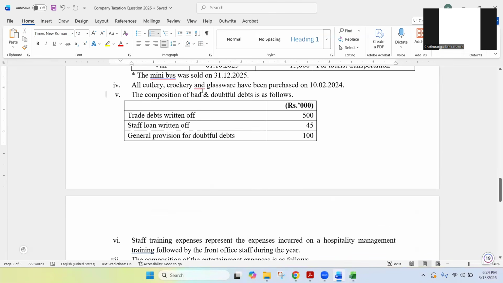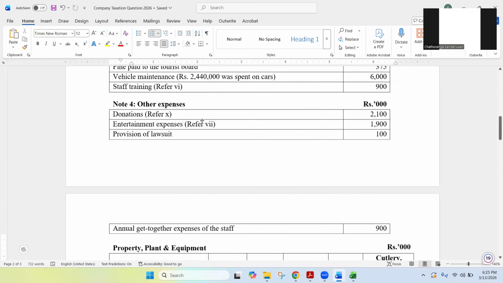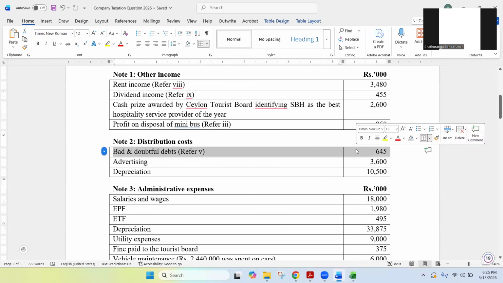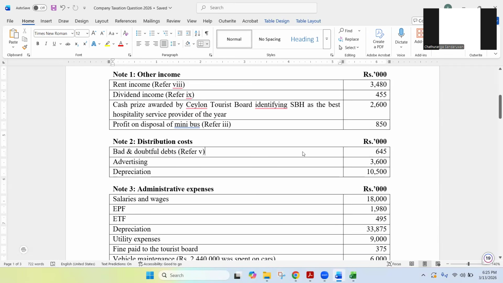The composition of bad and doubtful debts is as follows. Now, you can see note number 5. Bad and doubtful debts, 645 likewise. Now, there are two ways you can read these notes.